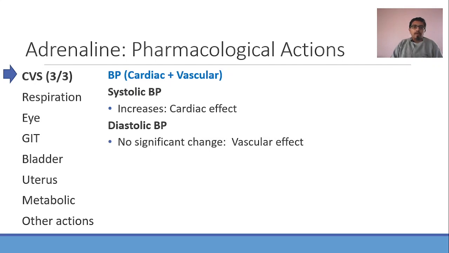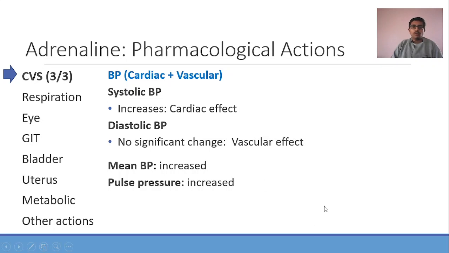Now, there are two derivative blood pressures, mean blood pressure and pulse pressure. What is mean blood pressure? Mean blood pressure is 1/3 of systolic plus 2/3 of diastolic. So what should happen? With adrenaline administration, mean BP should increase. Pulse pressure is systolic blood pressure minus diastolic blood pressure. So what should happen with adrenaline? Systolic is increasing, right? So pulse pressure also is going to increase.